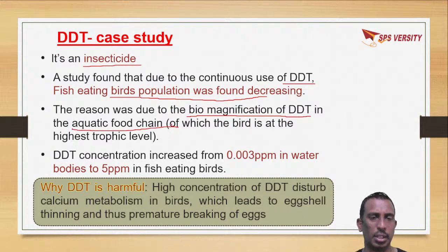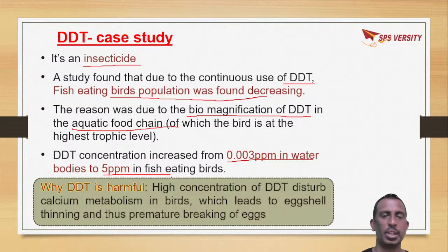Okay. So here if you see the DDT concentration, which is 0.003 parts per million in water, when it comes to birds, it has become 5 ppm in fishes. See, the concentration has become multiple times. So why is DDT harmful? What actually will DDT do? DDT will disturb calcium metabolism in the birds, which is very important.